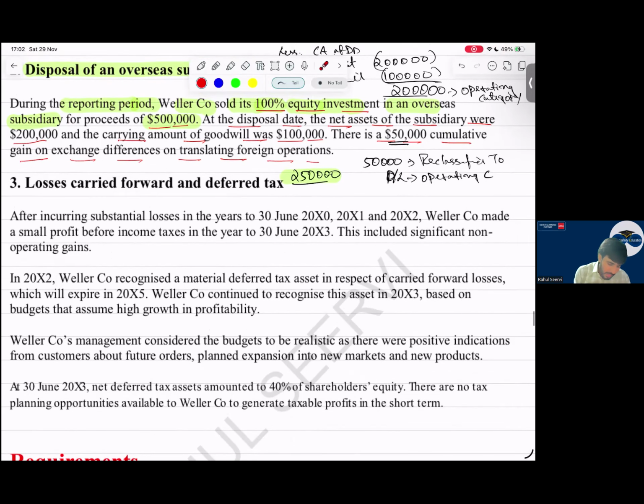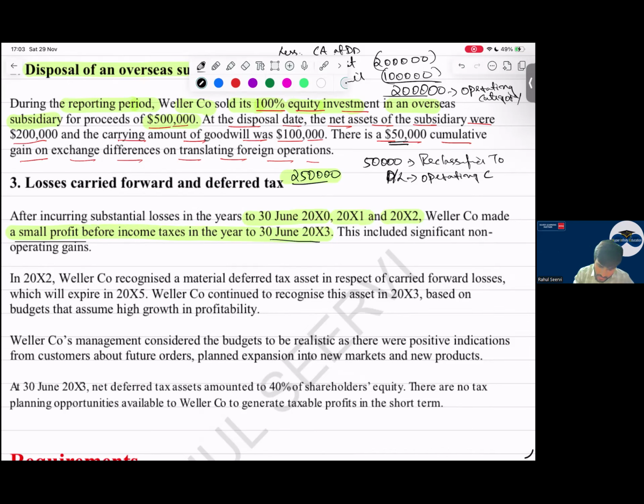What are they saying? After incurring substantial losses in the years to 30th June 2000 X0, X1, X2, the company is making losses for continuous 3 years. W made a small profit before income tax in the year ended 30th June 2000x3. Does this small profit in the current year give a guarantee that in future profits will be more? No. Evidence or proof should be there.